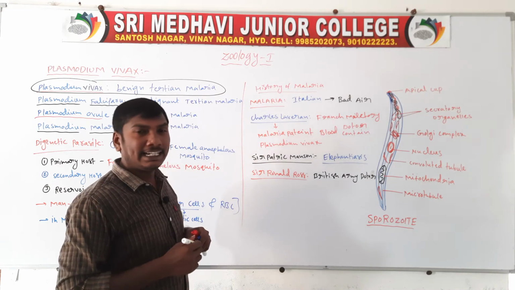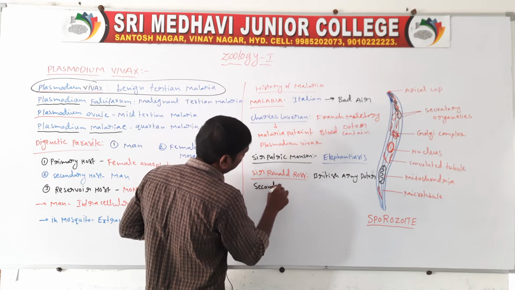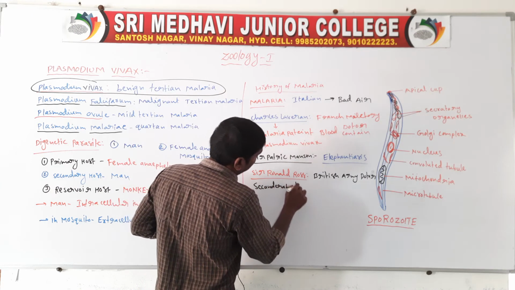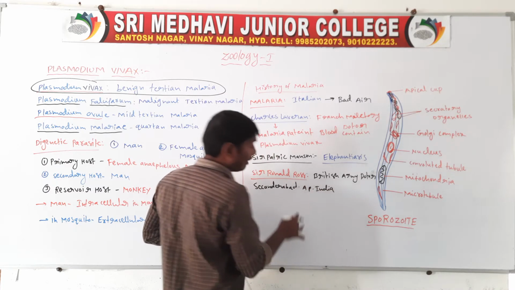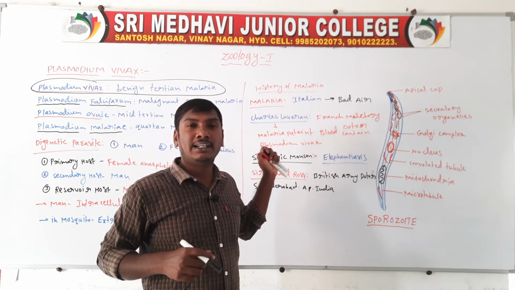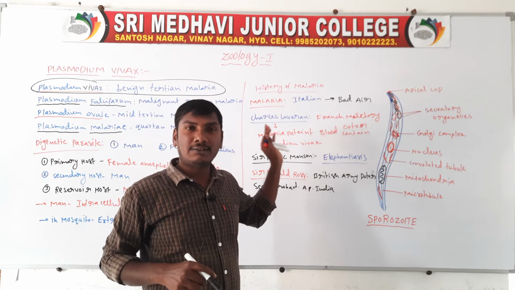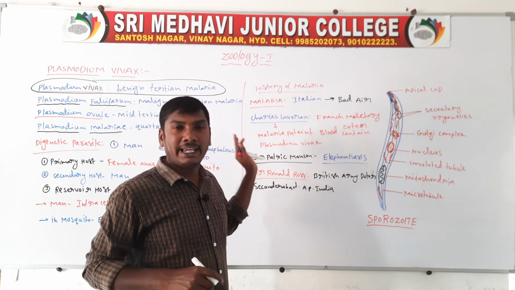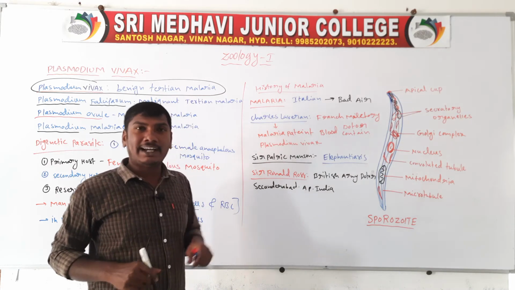He was working as an army doctor in Secunderabad, AP, India, in Hyderabad.